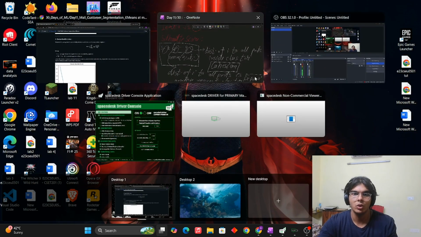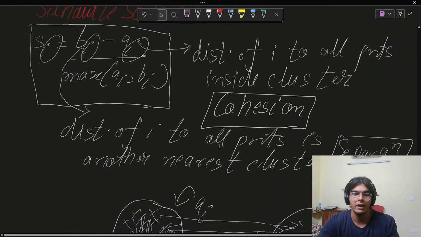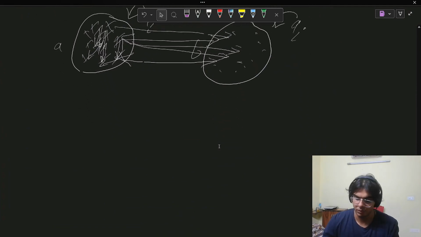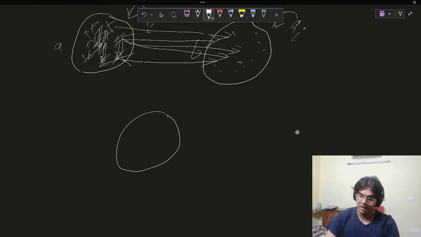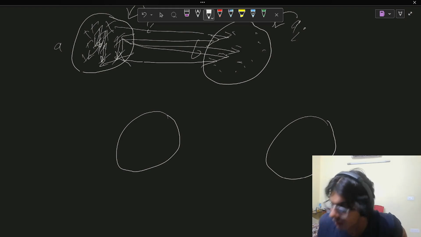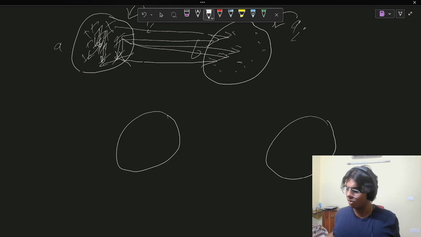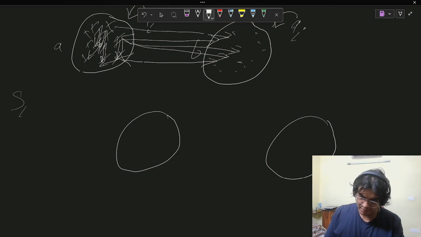Let me show this to you in the form of an example very quickly. We'll take a similar example because it's pretty easy to understand. We have again cluster A and cluster B, or cluster 1 and cluster 2. In this case, we are calculating S_i and S_j, which is a similarity.